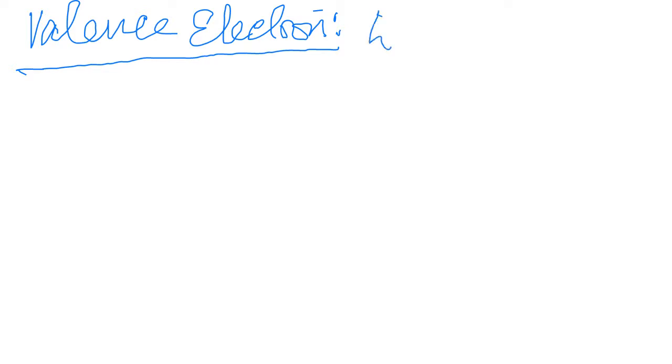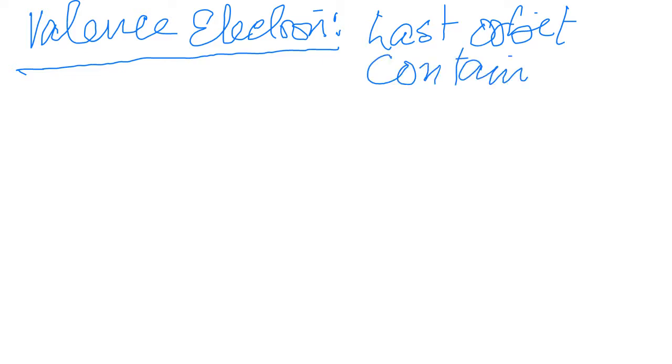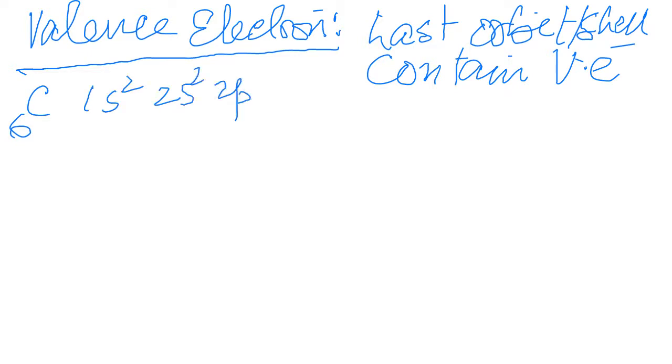Well, the valence electron is in the last orbit or shell. Example, suppose I take carbon, atomic number 6. We write here 1s2, 2s2, 2p2. This is the last shell, 2, and this is the first shell. This is core electron, this is valence electron.